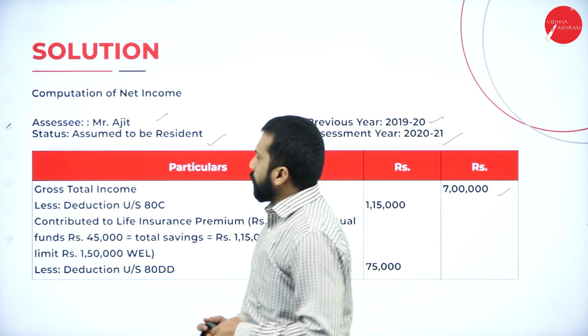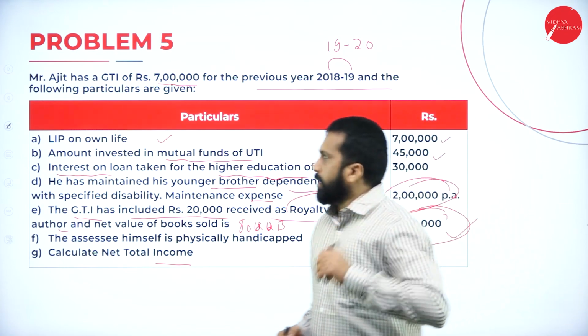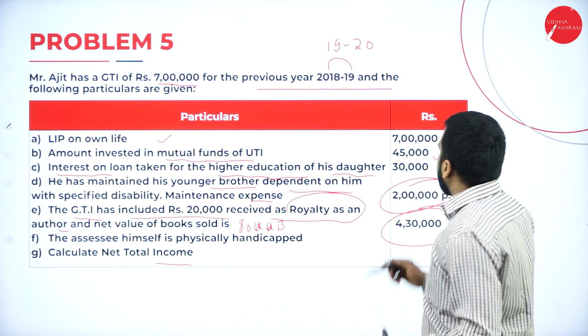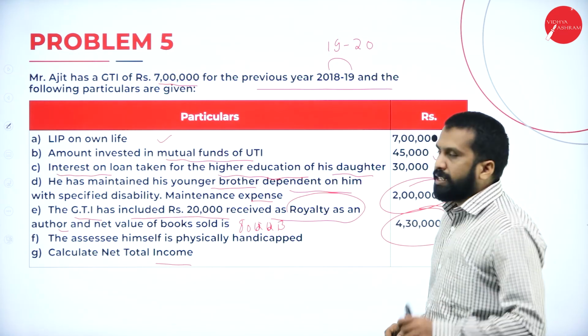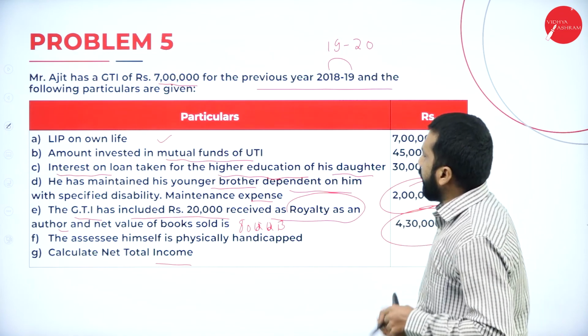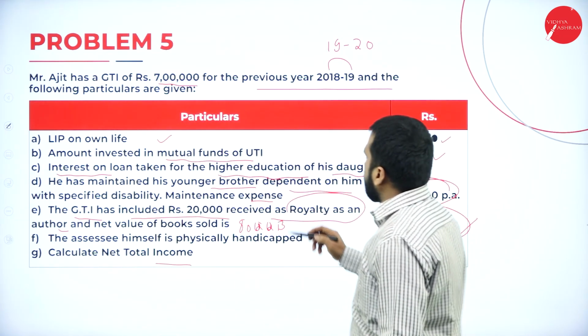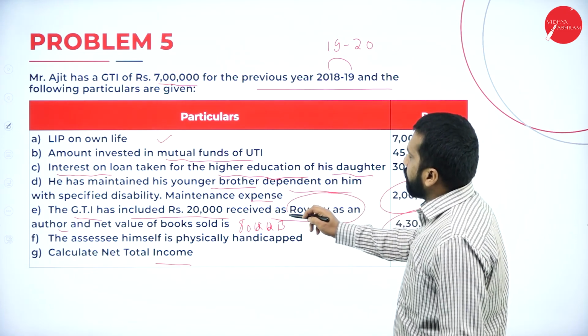Now we'll go back to your question. In the question, we'll have to do a small correction. In this, your LIP on own life, make it as 70,000. And your gross total income has included 20,000 received as royalty as an author and net value of books sold.